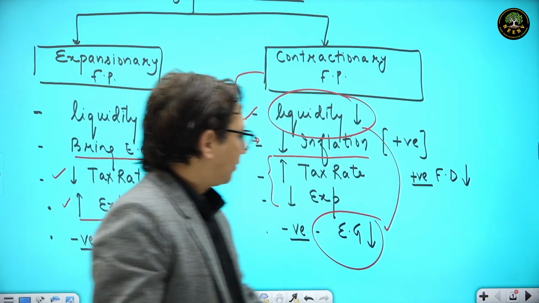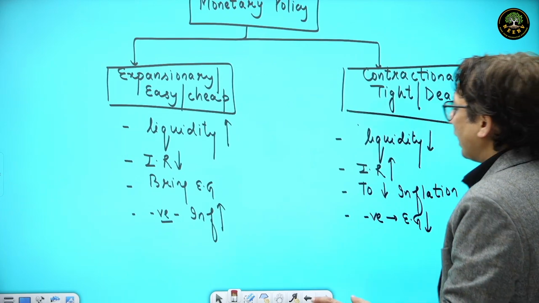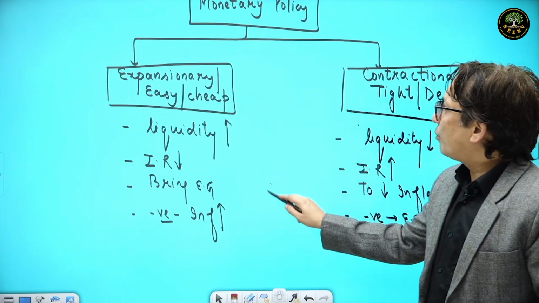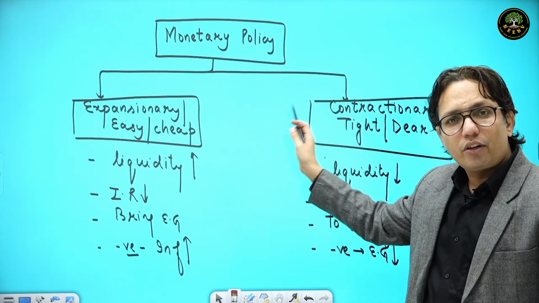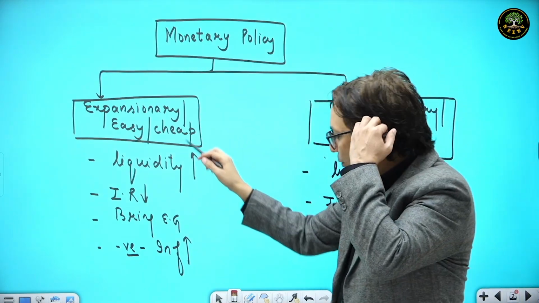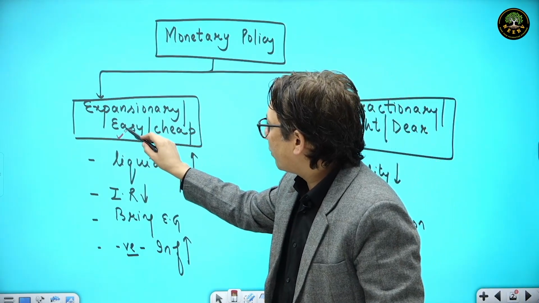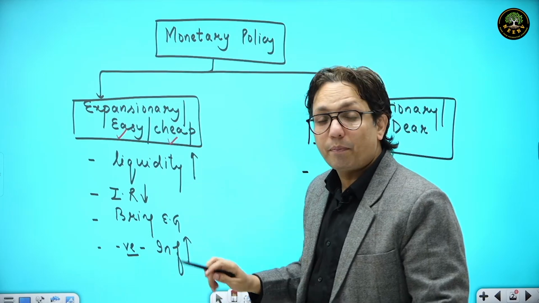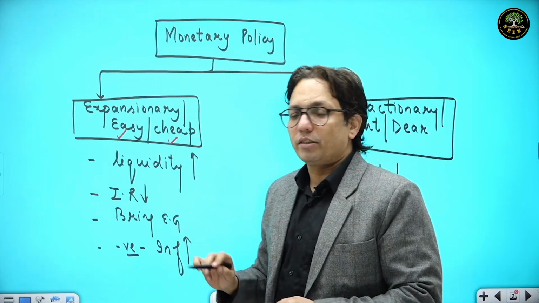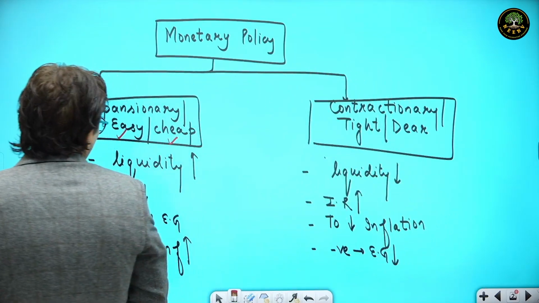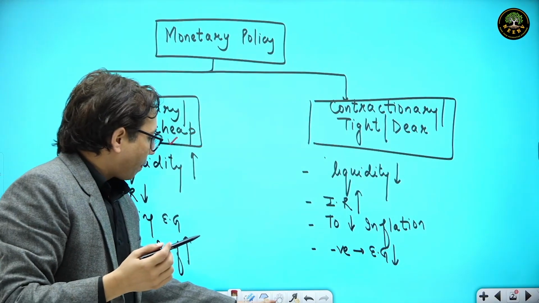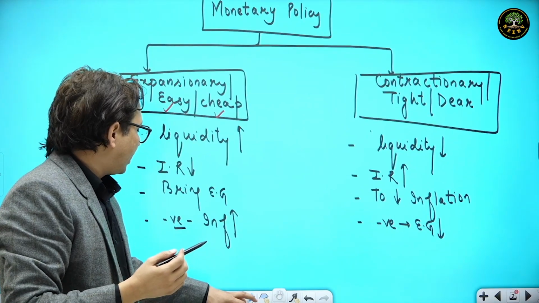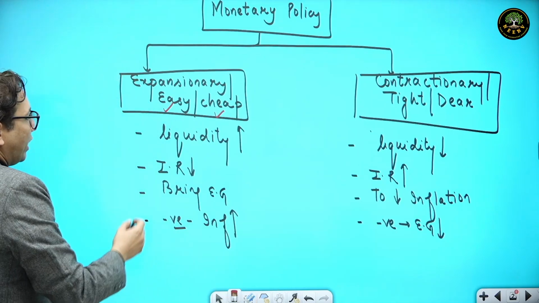Fair enough? Just as we have two types of fiscal policy, we have two types of monetary policy, which are expansionary and contractionary. Expansionary monetary policy is also called cheap money policy or easy money policy. Same as expansionary fiscal policy, liquidity goes up. But how?